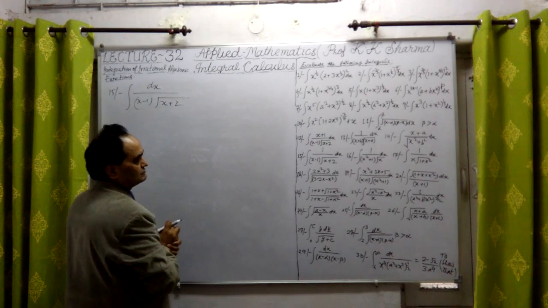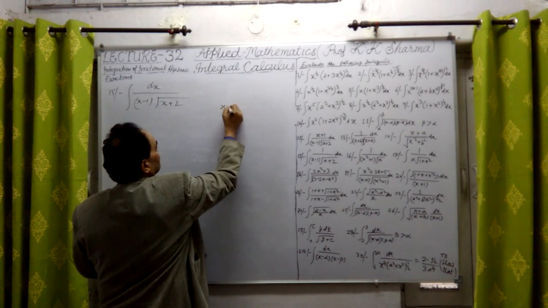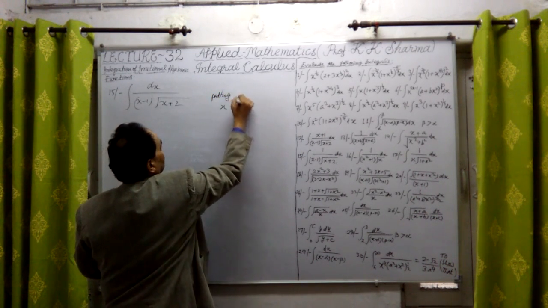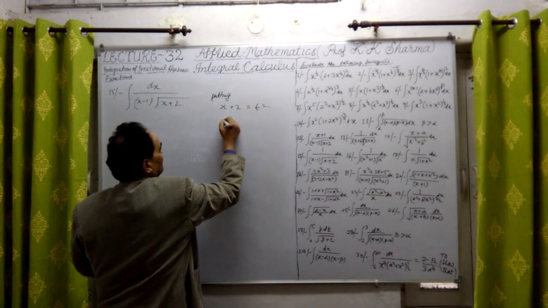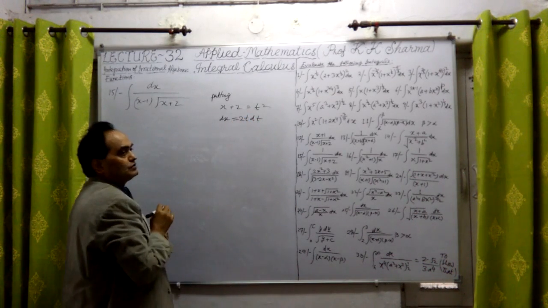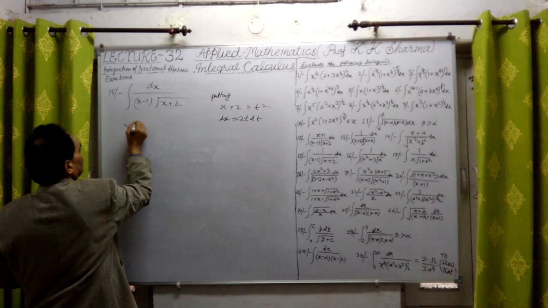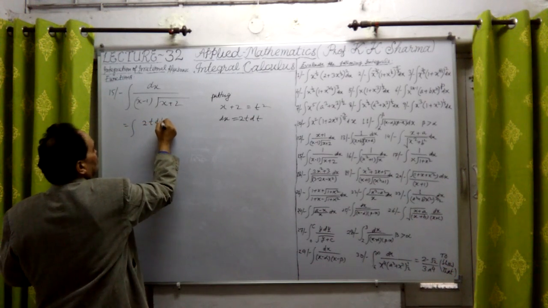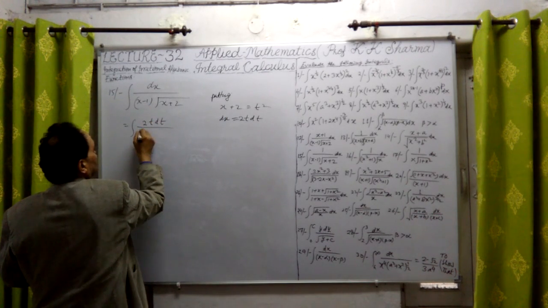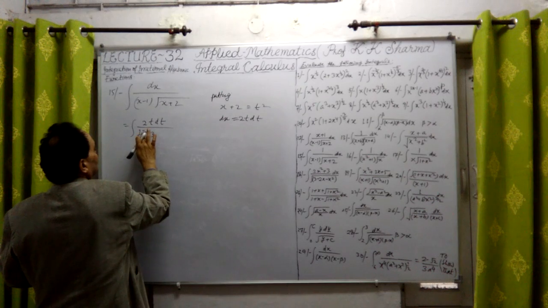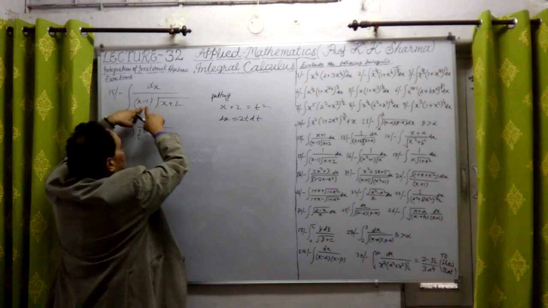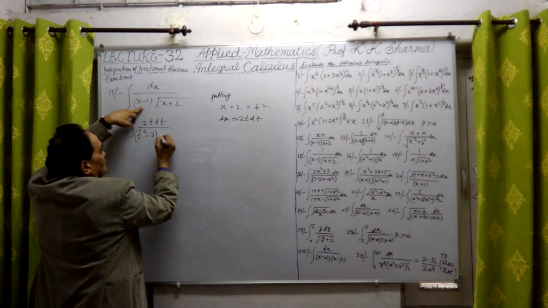Now again substituting that x plus 2, putting x plus 2 is equal to t square. That means dx is equal to 2t into dt. 2t into dt. What do we get here? This is integration of 2t into dt divided by the x value. X is t square minus 3, upon t square. X equal to t square minus 2, but minus 1 is obligatory, so it is t square minus 3, into t.